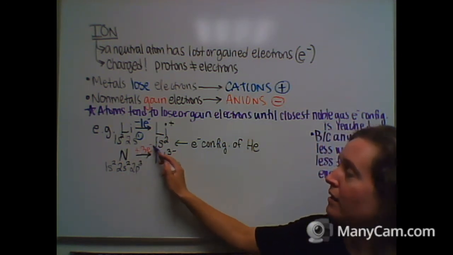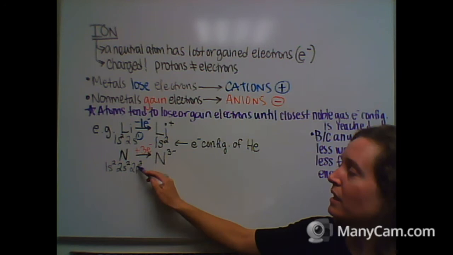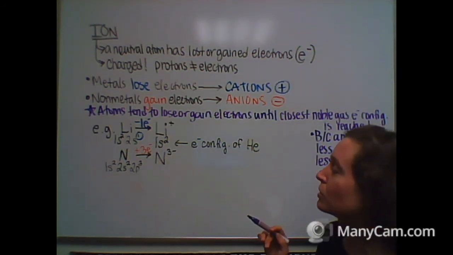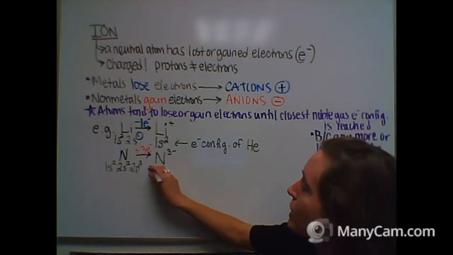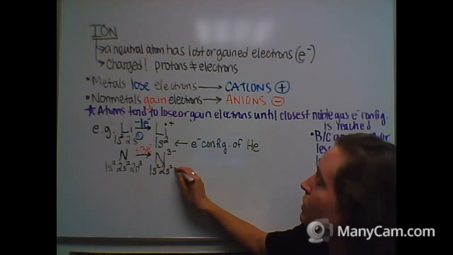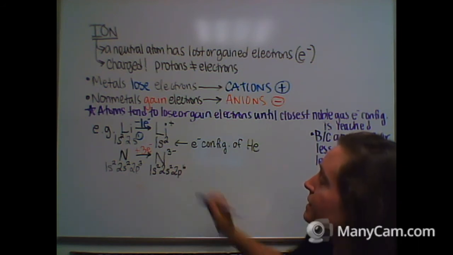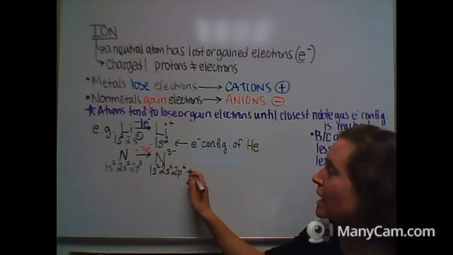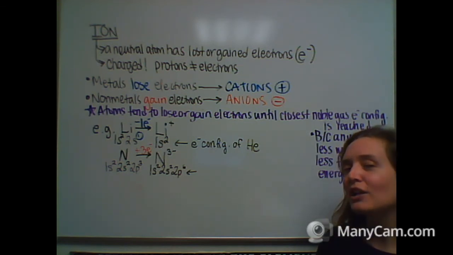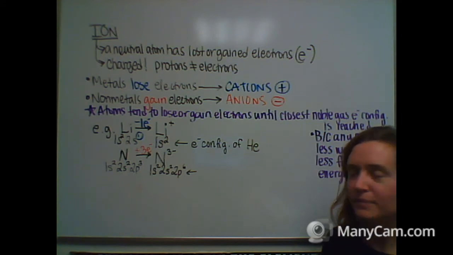So when nitrogen gains 3 electrons, they go into the 2p orbitals as well, right? So now it's 1s2, 2s2, 2p6. That is the electron configuration of which noble gas? Which noble gas has 10 electrons? That's right. It is now neon.